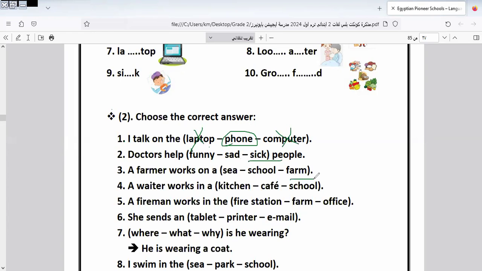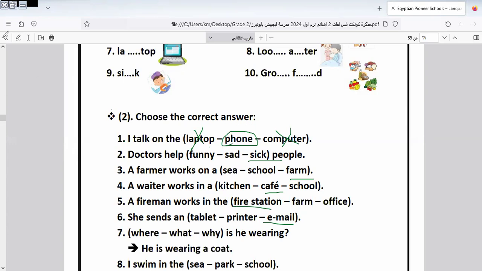Farmer works on what? Farm. You are clever pupils. All of us go to the farm and see the farmers working in the fields, or in the lands. A waiter works in what? In cafe. A fireman works in what? In fire station. She sends an email.